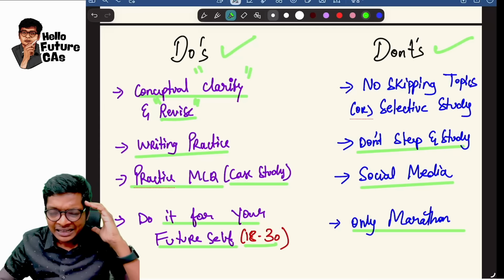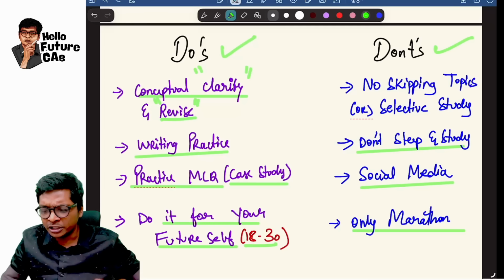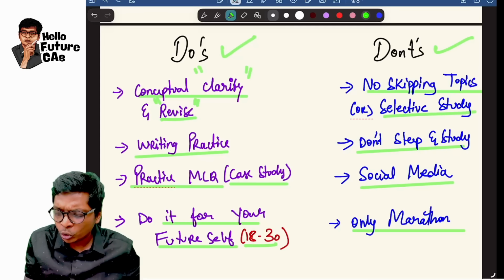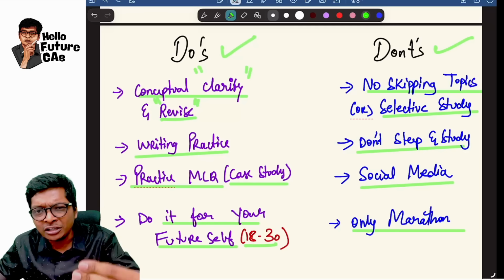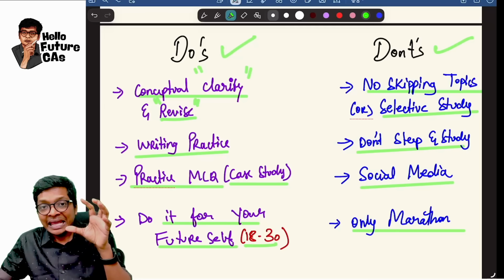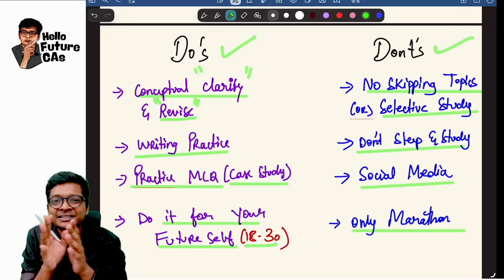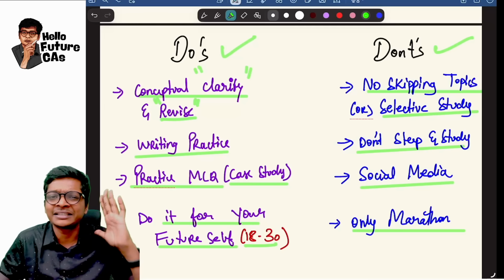And last thing, I have been saying this for multiple years. I will keep saying this in the future. No skipping topics, no selective study, guys. Try to study fully. In that process, a few things you will not understand. Leaving those is different. Aiming to study only a few topics and skipping the rest is not the right approach, at least for a professional course like CA.